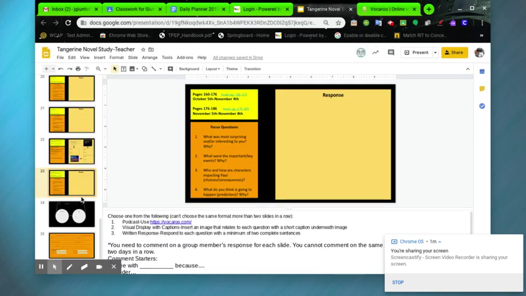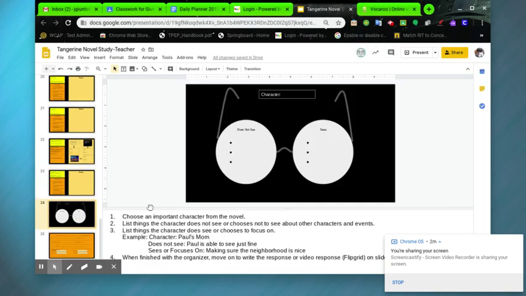Then when you move on to the next two slides, you have a set of glasses. This novel has a lot to do with that theme, that idea of what people see and don't see. So you're going to choose an important character from the book, and you're just going to try to analyze the things that they see and don't see. It's more back to that figurative way of thinking about it from last week, the figurative versus literal.